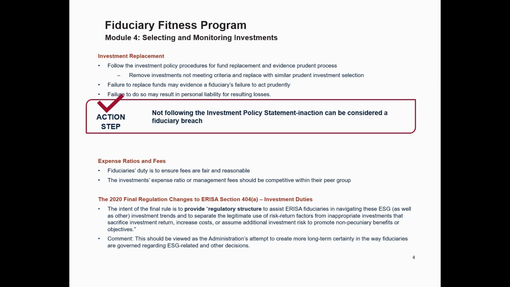The key takeaway is that every decision, from replacing funds to monitoring funds, must be made in the best interest of the plan participants with a clear, well-documented process in place.